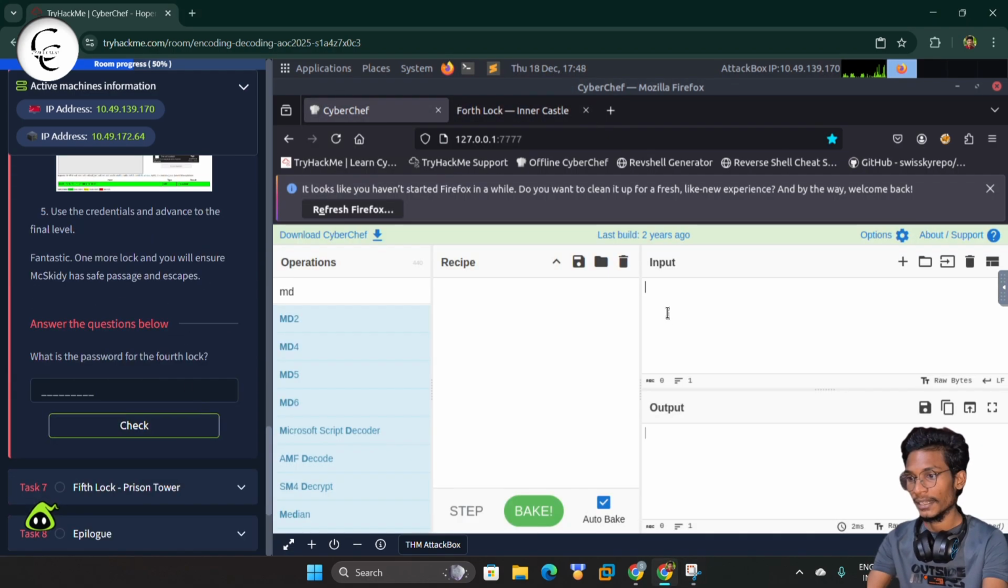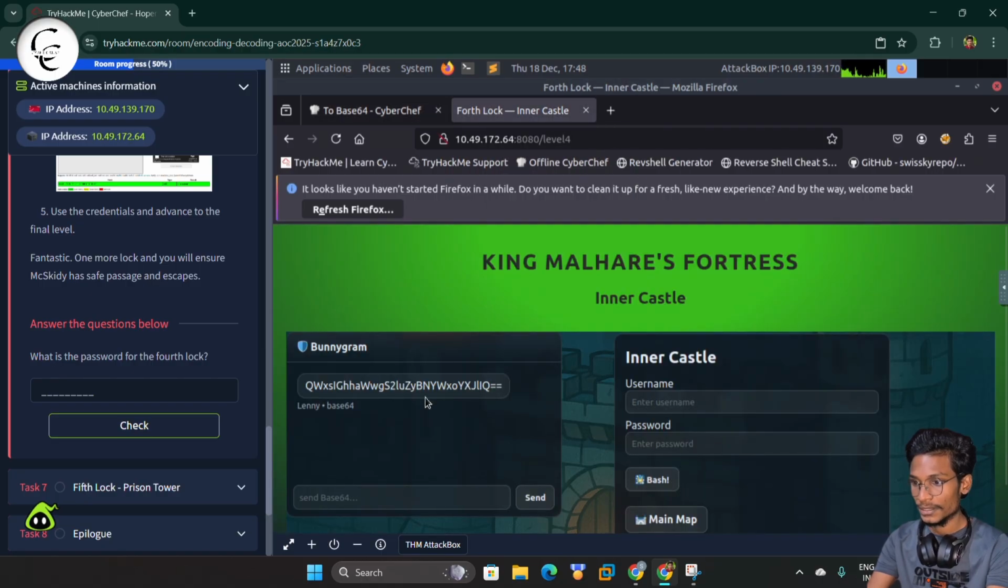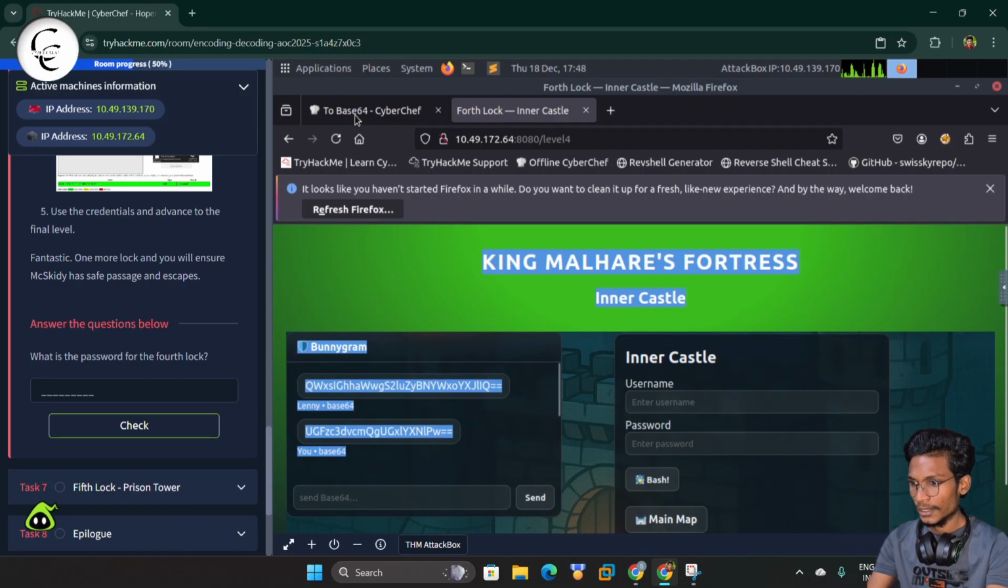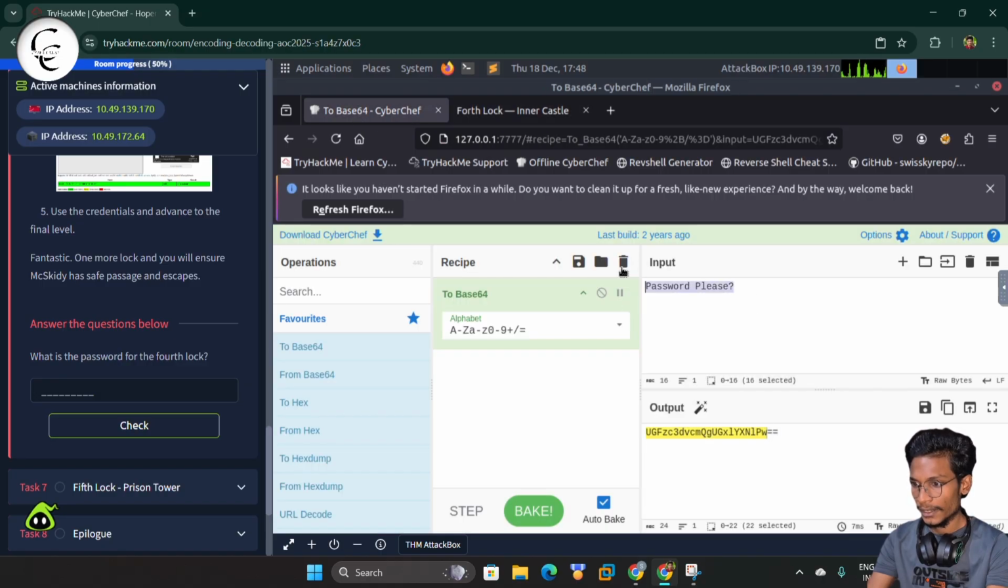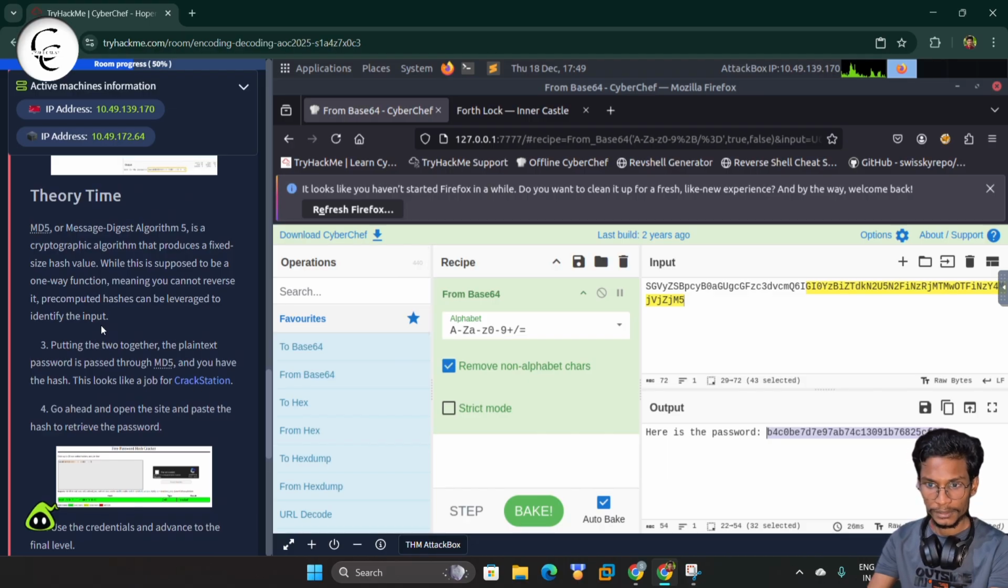Let's find the fourth lock. So we will simply ask for password please, and we will get the decoded value. So here we can copy this and wait for the output. So guys, here we got the output. So let's convert that to base 64, and here you can see we got the password, but now the password is not looking like base 64. So this is the MD5.